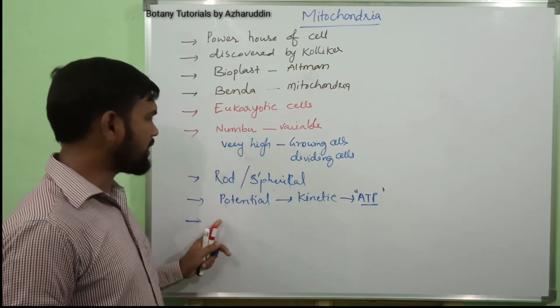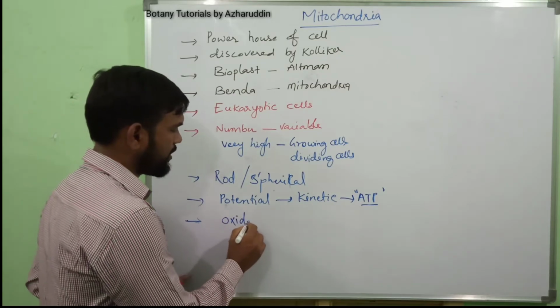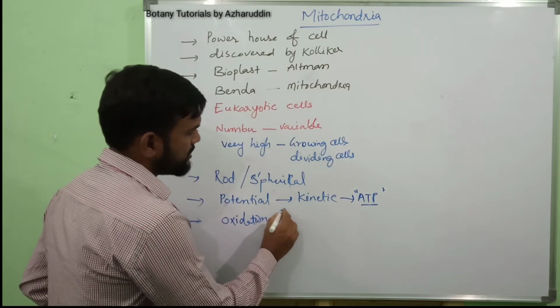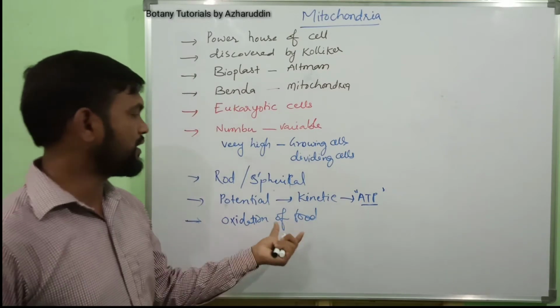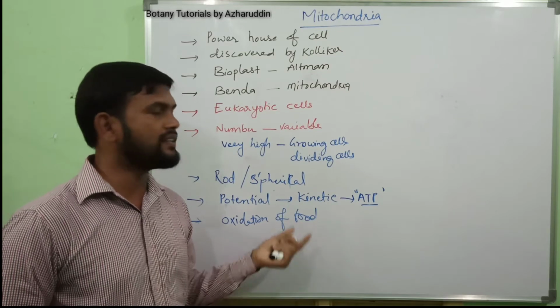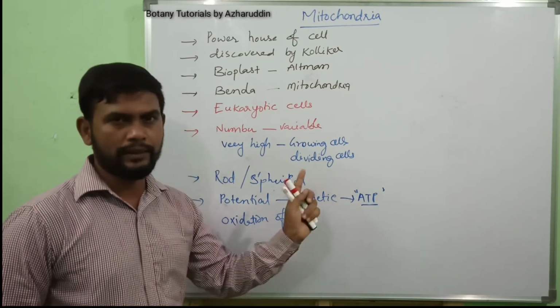Next, mitochondria are involved in oxidation of food materials. They are involved in breakdown of food materials, and they release energy. That energy is stored in the form of ATP.